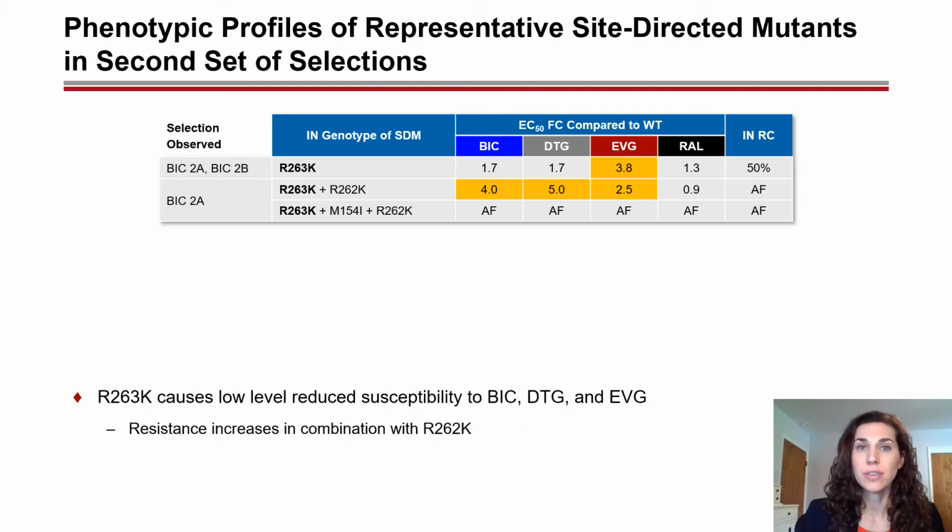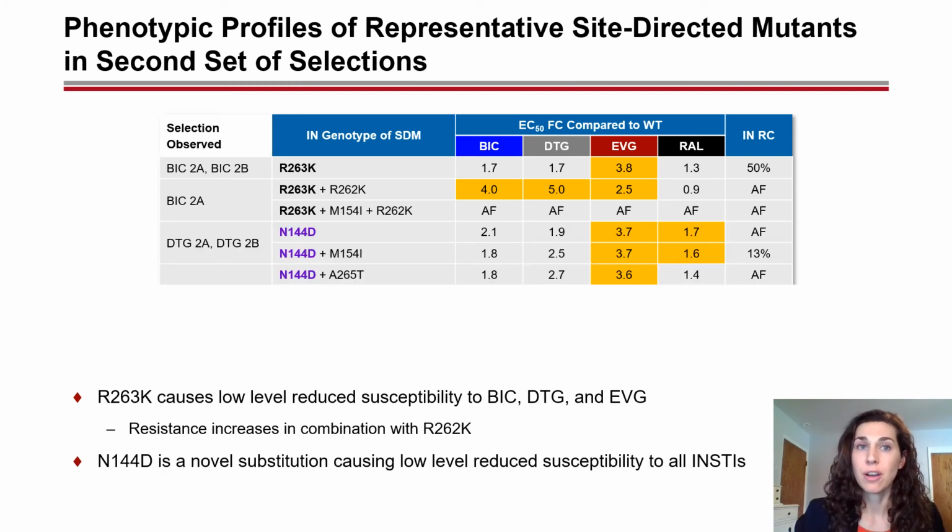We also built site-directed mutants representing the substitutions observed in the second set of BIC and DTG selections. First, looking at the R263K mutants selected by BIC, we saw small phenotypic shifts to BIC and DTG that increased to intermediate resistance when R262K was added. As for the novel N144D substitution selected by DTG, we also saw small phenotypic shifts to BIC and DTG and some resistance for EVG and RAL.